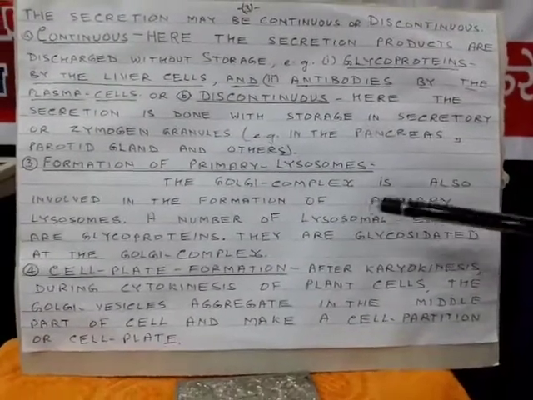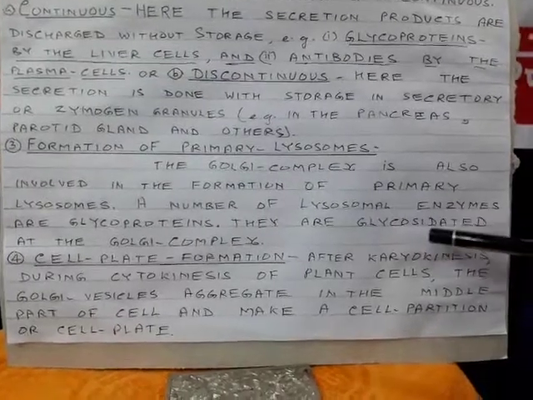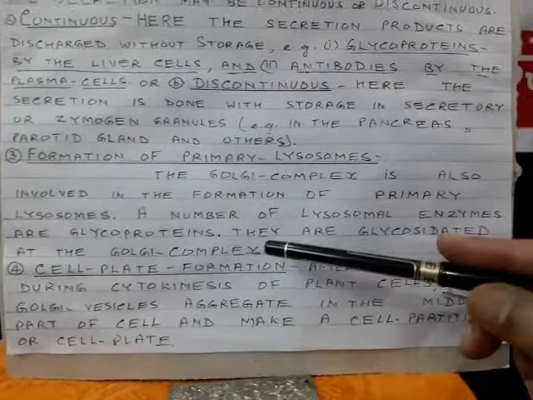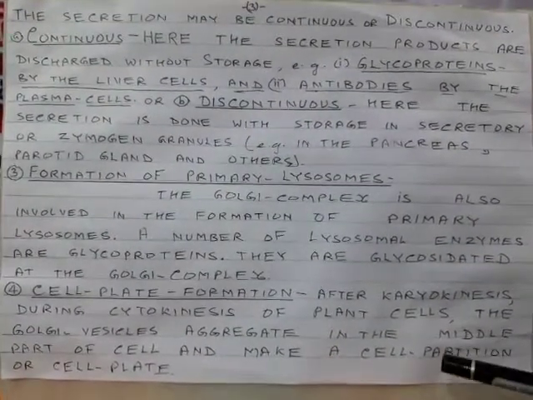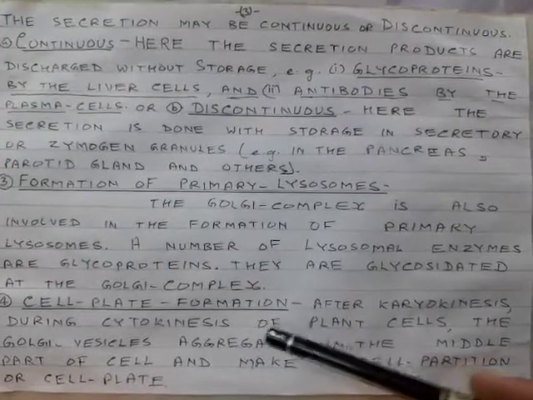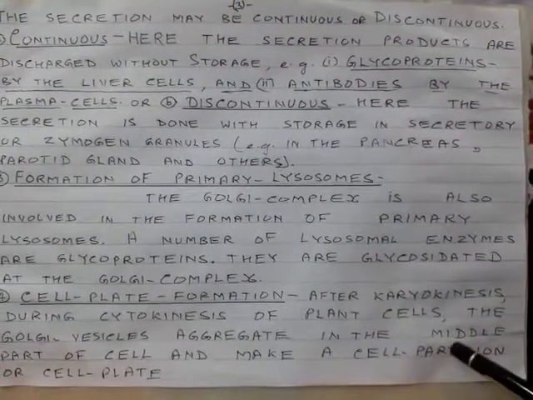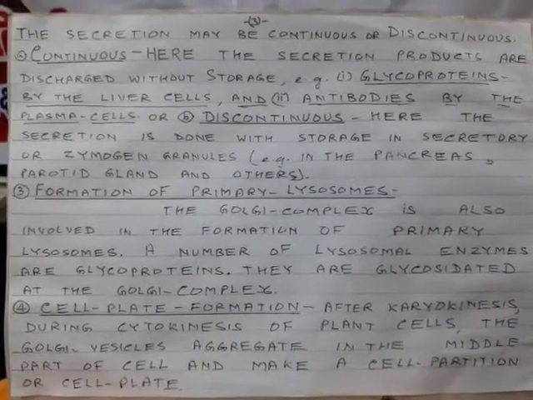Golgi complex is also involved in the formation of primary lysosomes. A number of lysosomal enzymes are glycoproteins. They are glycosidated at the Golgi complex. Fourth function, cell plate formation. After karyokinesis, during cytokinesis of plant cells, the Golgi vesicles aggregate in the middle part of the cell and make a cell partition or cell plate.